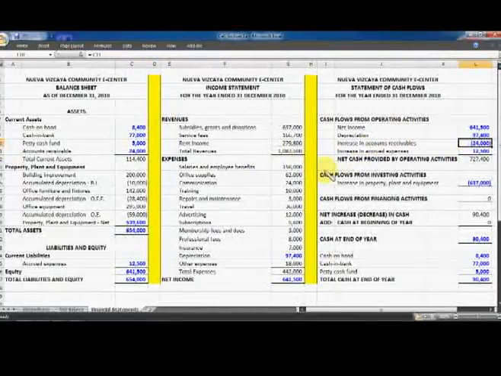Now, an increase in accounts receivable will result in a cash outflow. That is why we are deducting the amount of 24,000 here. The entry for increase in accounts receivable is debit accounts receivable and credit cash. And since we credit cash, there's a decrease in cash, so we deduct 24,000 here. And we also have an increase in accrued expenses.